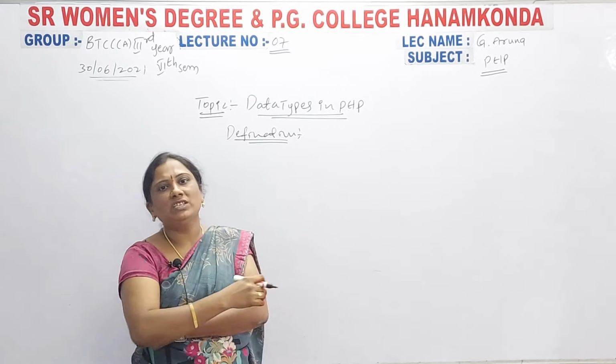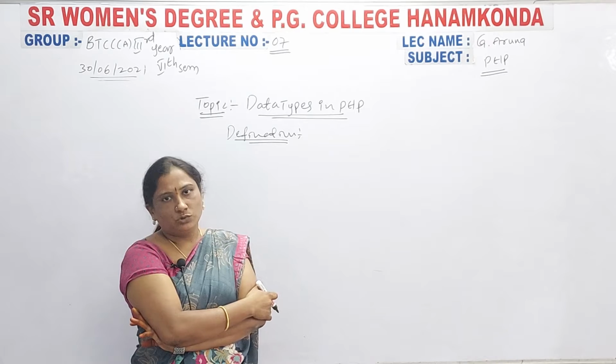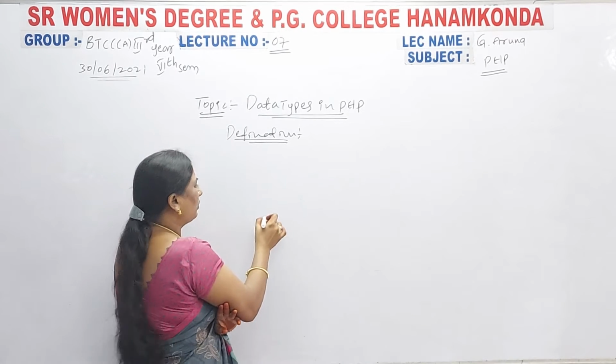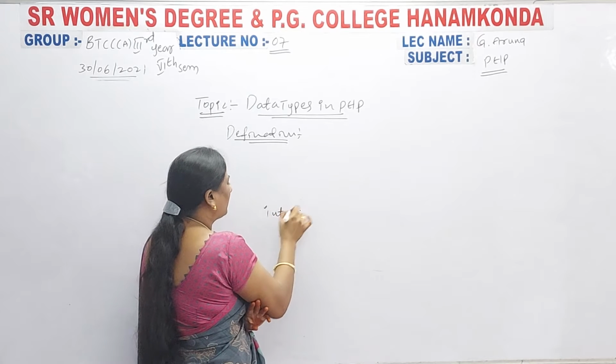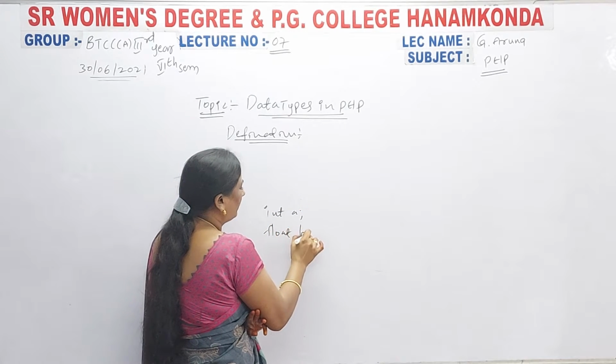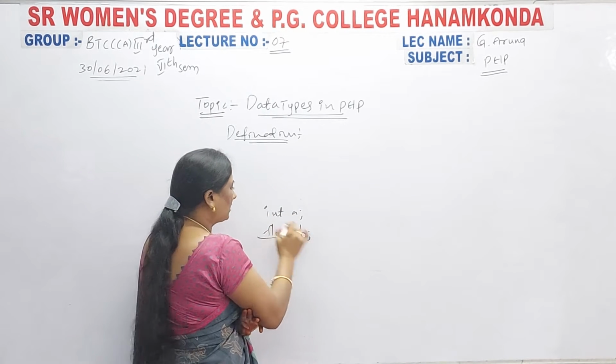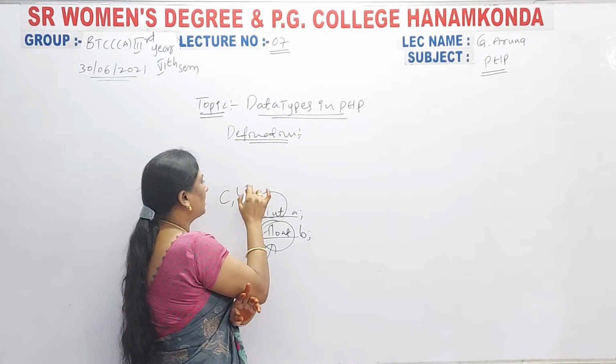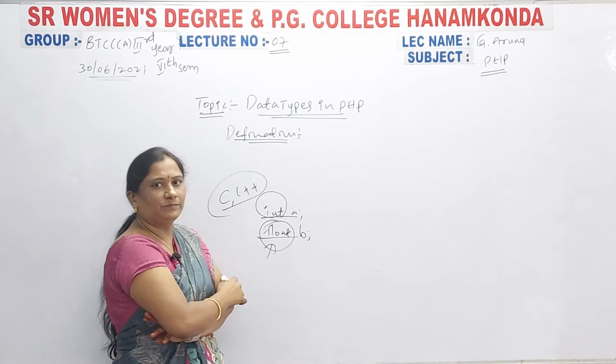So what is the definition of data type? In C language and C++, for example, int a, float b. Like that, the variables are declared with these data types in C language or C++ language.